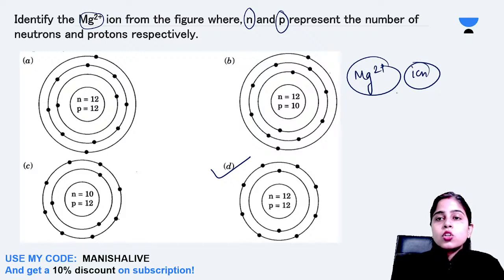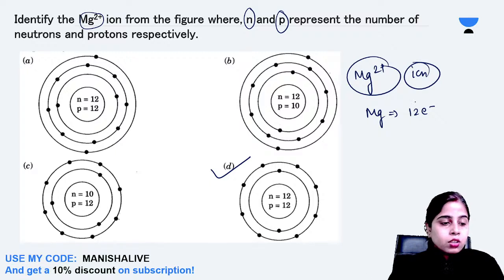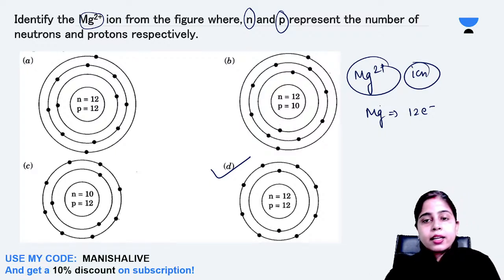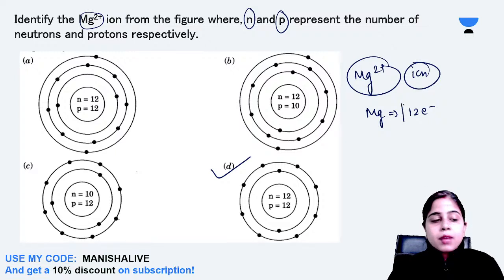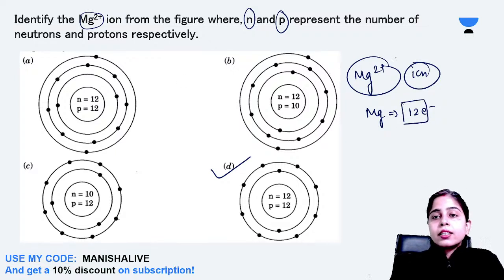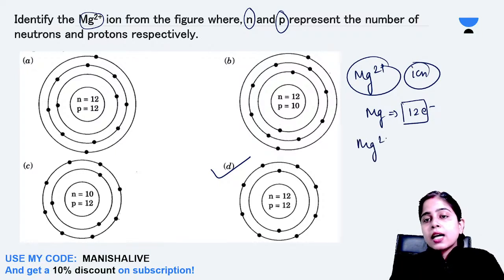So here you can see magnesium has total 12 electrons. No, cinephile boys, B will not be the correct answer. D is the correct answer. See, magnesium has 12 electrons. Now we are given the Mg2+ ion. It means it has lost 2 electrons. That means the Mg2+ ion will have 10 electrons in it.